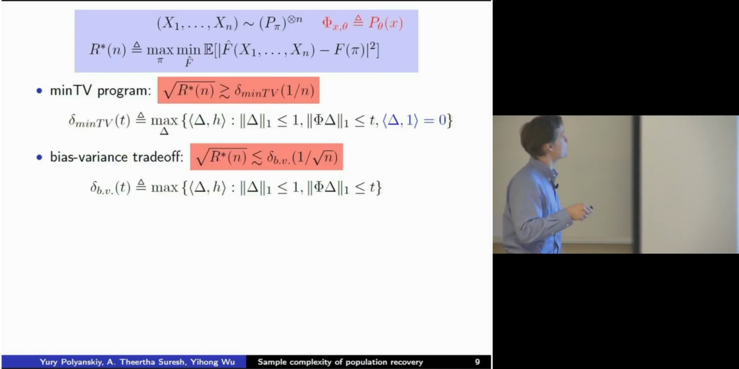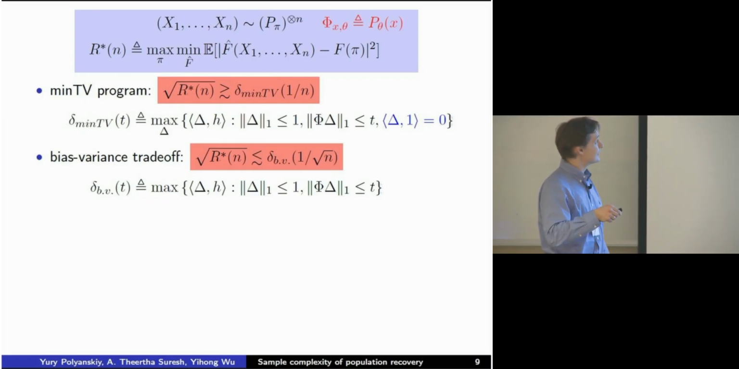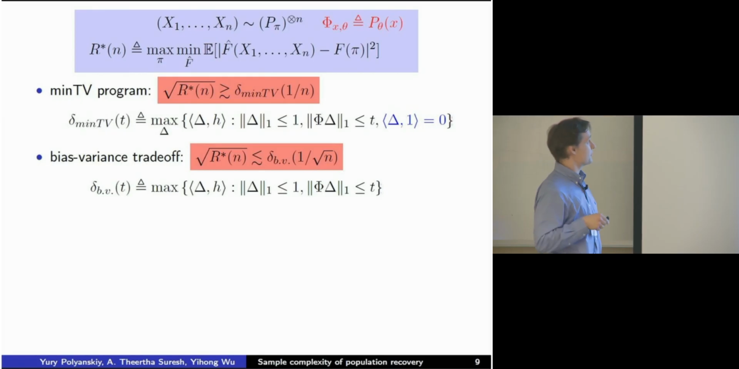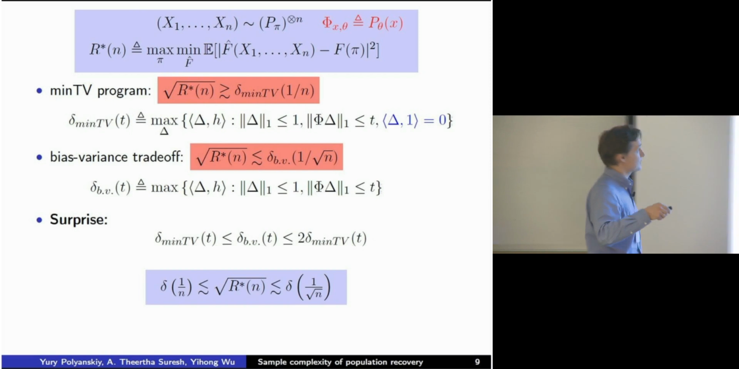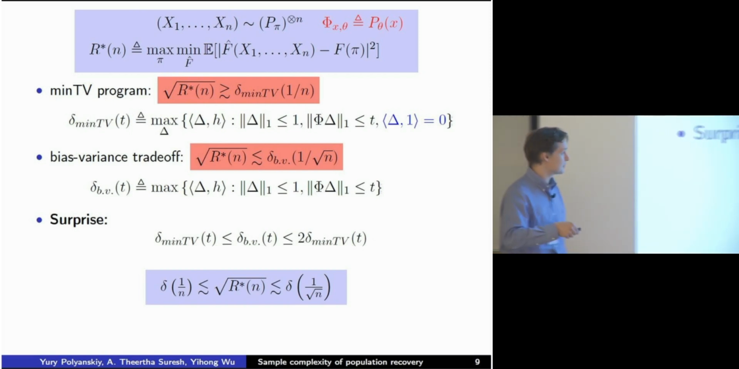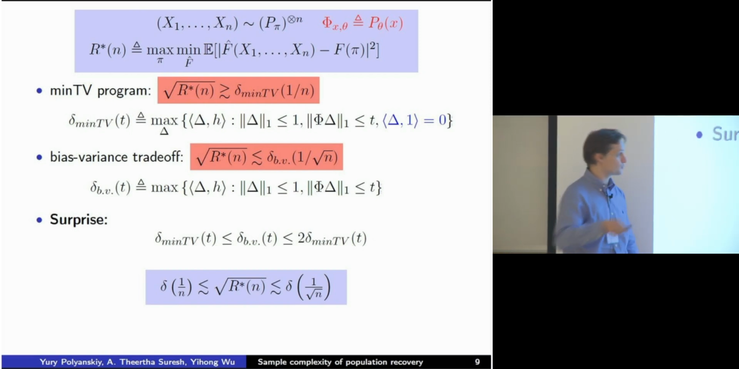Let's recap. We get the LeCam lower bound, which is delta min TV evaluated at 1 over n, and delta min TV was given by this expression. The bias-variance trade-off gives us an achievability bound, so it shows the existence of an estimator, and that expression was given by this. The only difference is that one of these constraints is missing. That was the only difference. It was very surprising to us already. And then, of course, once you see this, if you believe in miracles, there was this miracle that these two functions are actually related to each other up to constants.